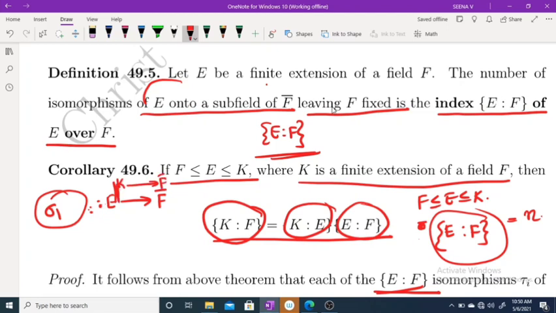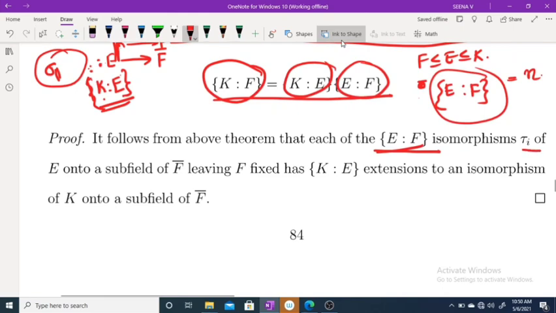Okay, so how many extensions are there? Here we have K over E, index of K over E extensions. For each sigma 1, we have index of K over E extensions. Okay, so for sigma I, we denote it as tau I. So from the above theorem, we get that each isomorphism tau I of E onto a subfield of F closure, leaving F fixed, has index of K over E extensions.